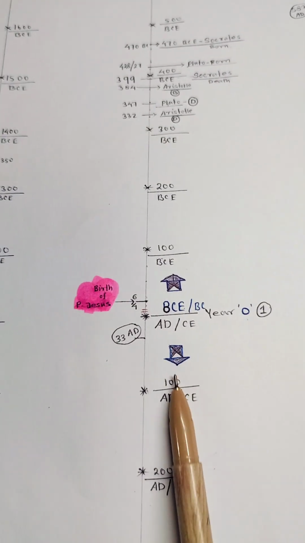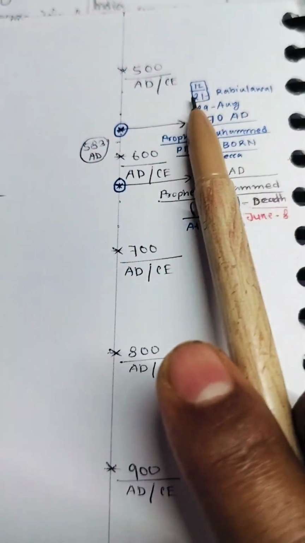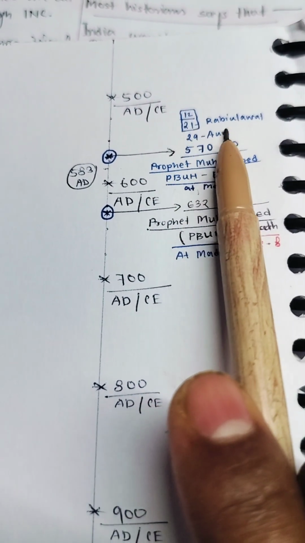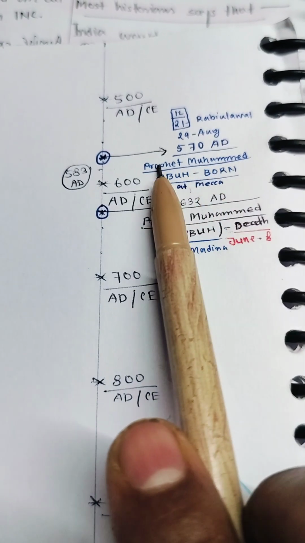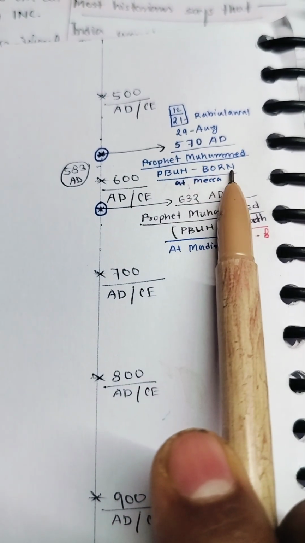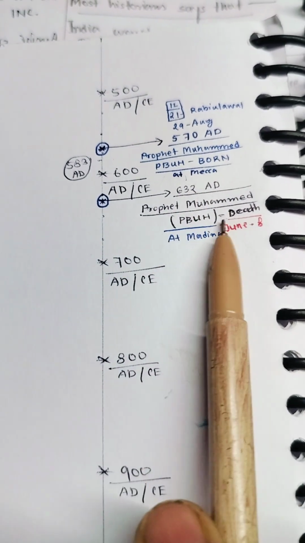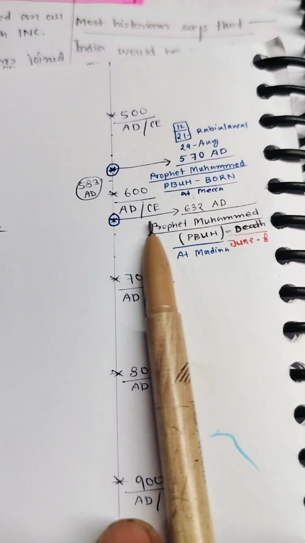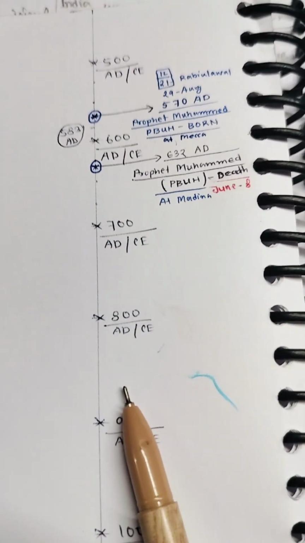Now coming to 300 AD, our ancient history, and here 500 AD, CE. On 12 Rabiul Awal, 29 August, 570 AD, Prophet Muhammad, peace be upon him, was born at Mecca. Again, 622 represents 8 June, Medina. If I am not correct, you can cross-check with the internet or textbooks.